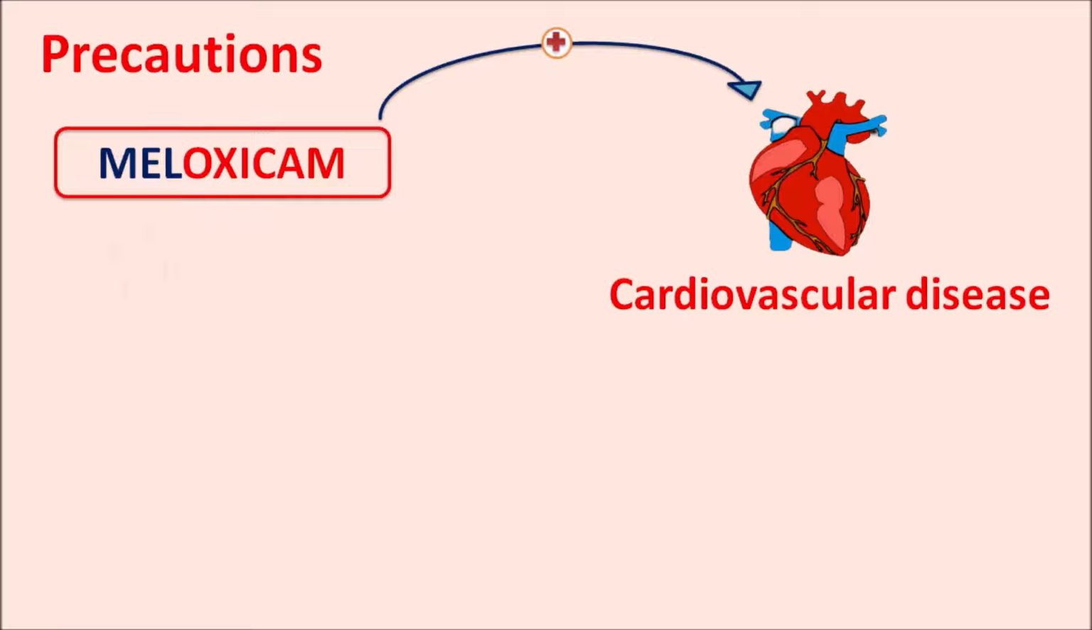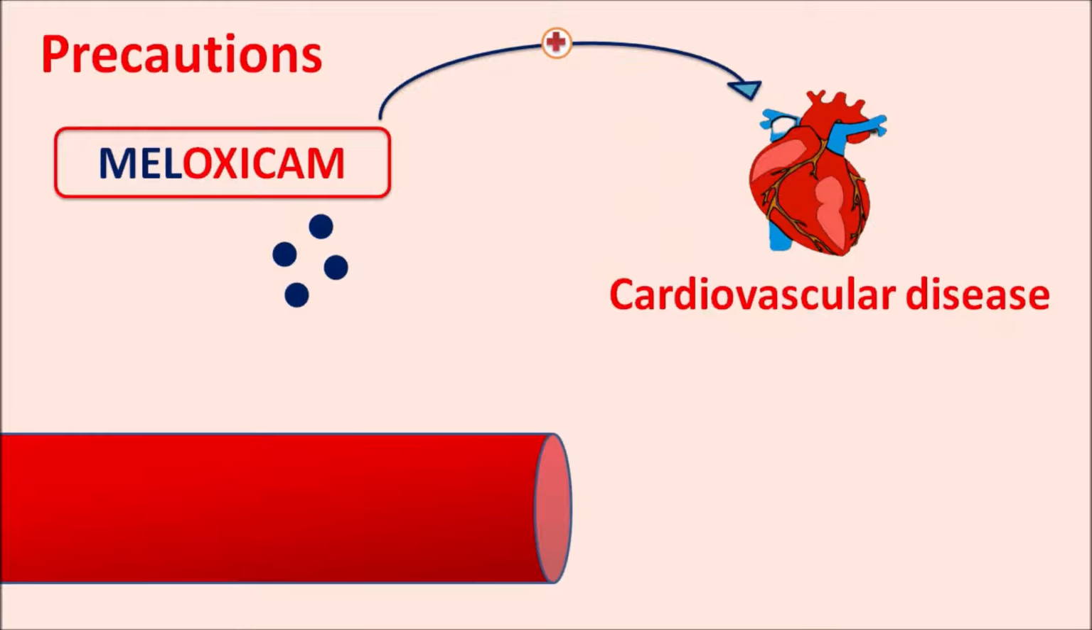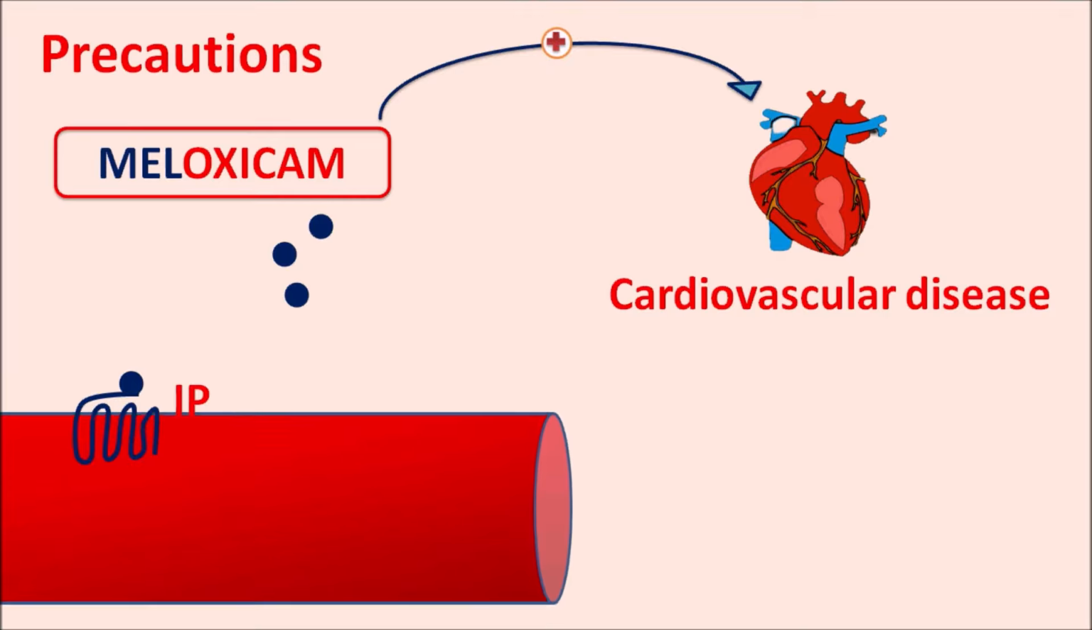One of the important prostaglandins, PGI2, is responsible for vasodilatation. Now it can act on the IP receptors which are expressed on the vascular smooth muscle. When this prostaglandin I2 binds to the IP receptors, it produces vasodilatation.